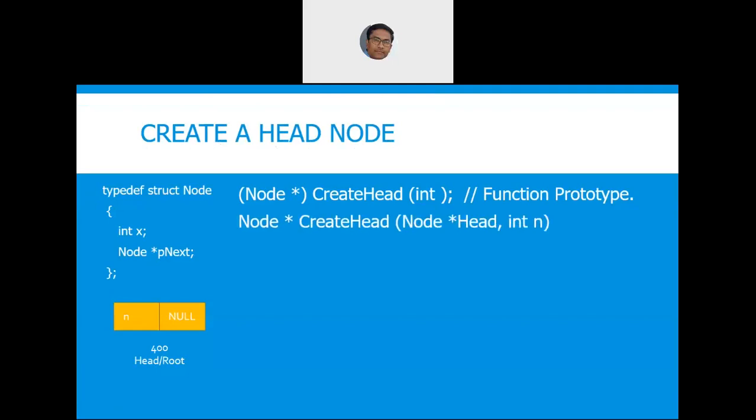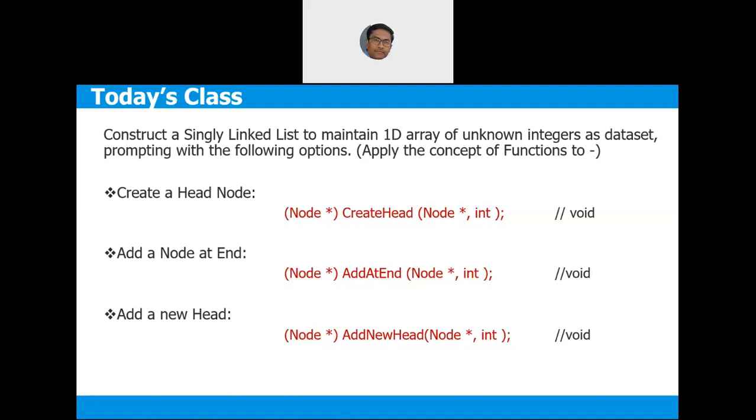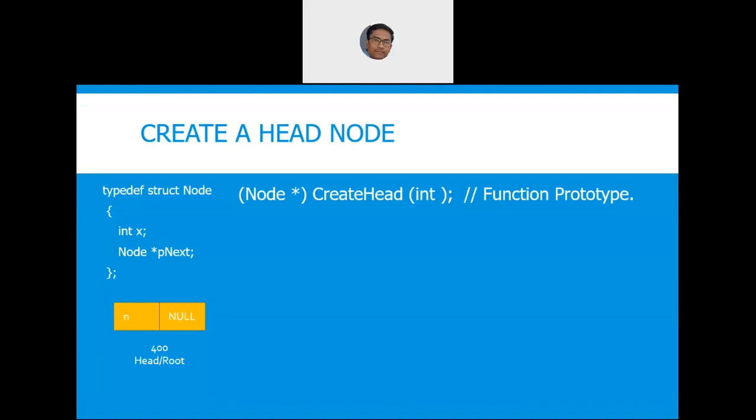Next, point number three is, whatever requirement is being told, you visualize the logical interpretation of the problem. Now let us take the first one. First one is, the list itself is not there. You are asked to create it. That means you write a box which is something like this. It's a yellow box which I have shown on the screen. Then you mark some address, any address. I'm considering for the time being 400, and you consider this as the head node or the root node. Okay, am I clear?